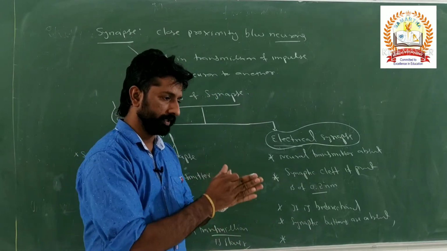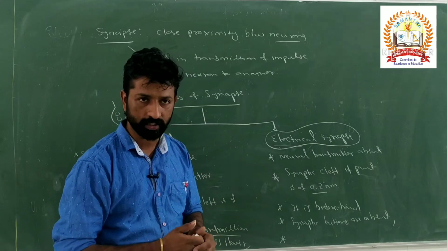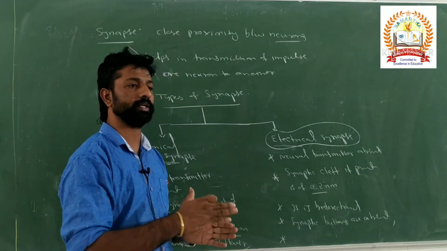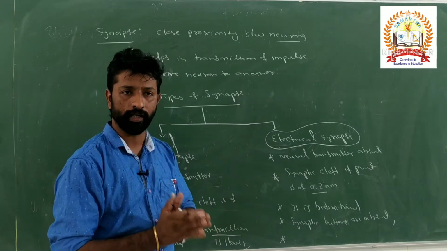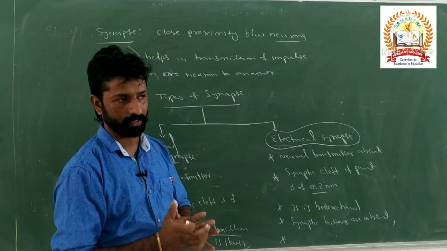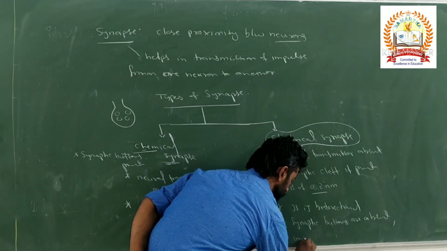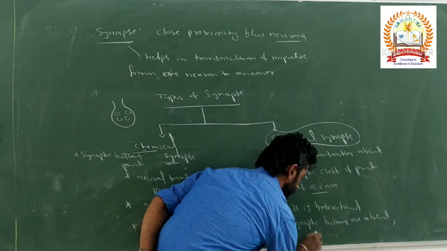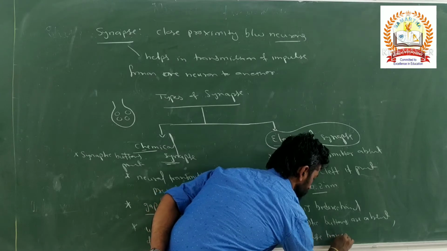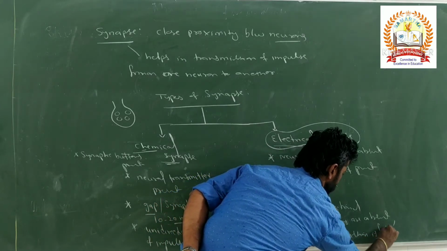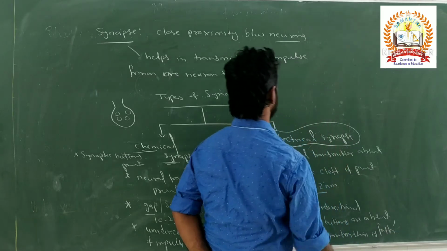How does the conduction of the impulse generated take place? In the same way, the neural impulse will get transmitted from one neuron to another neuron, without any hassle. So here the impulse transmission is faster in case of electrical synapse.